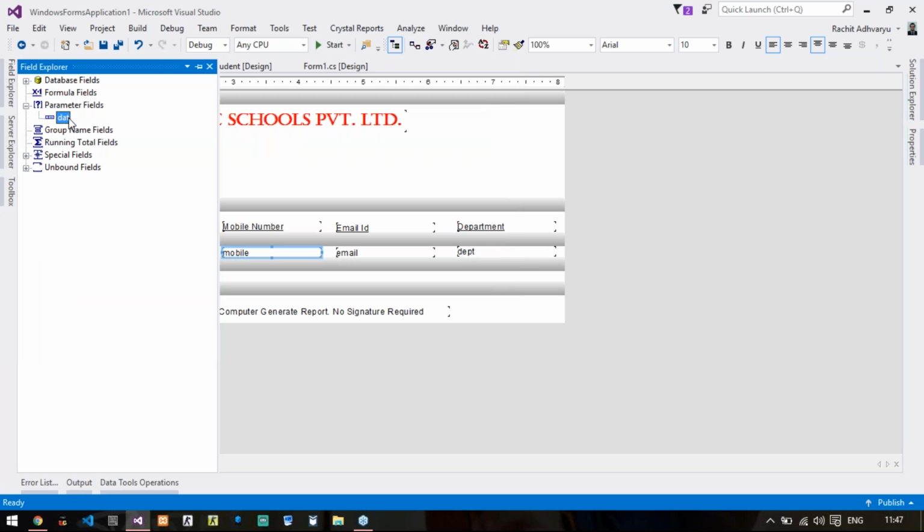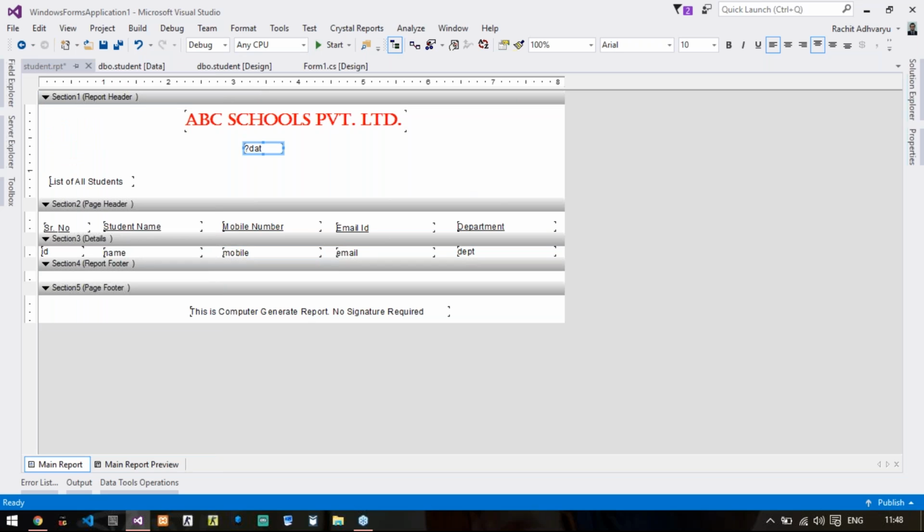Now, if you want to use this variable in your report, you will just drag and drop it into your report. And you can place this wherever you want. Let us say on the top right side, I want to display the date on which this report is getting generated. So now I am done with the design of my report, most probably.